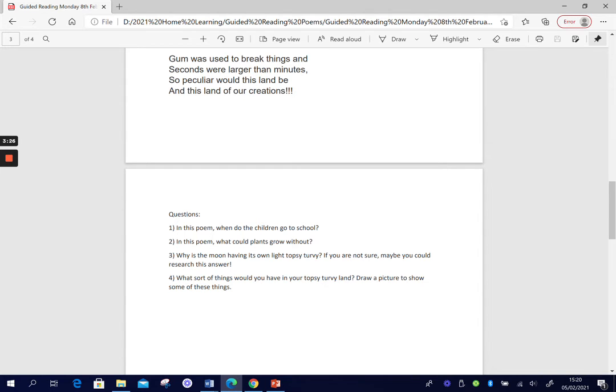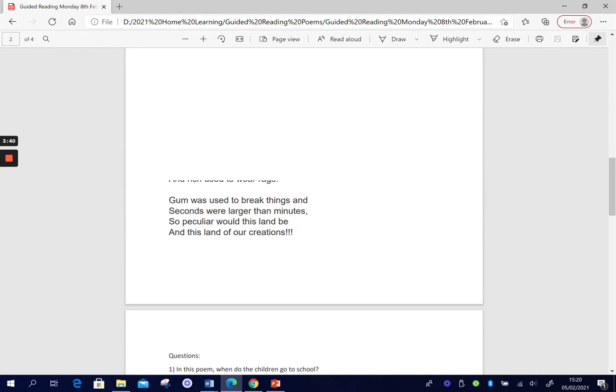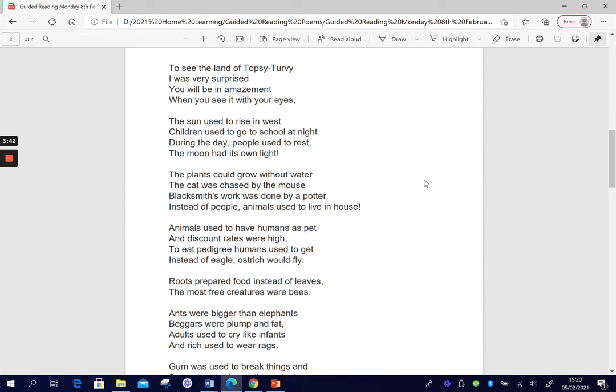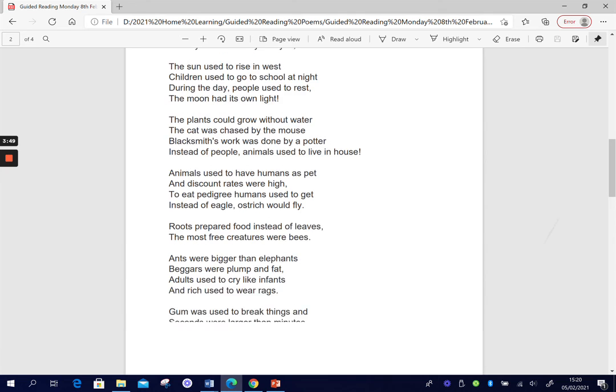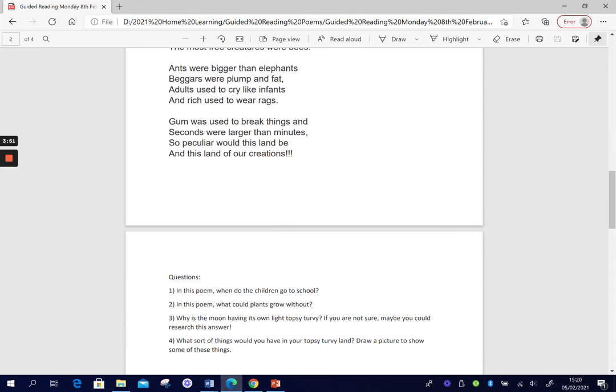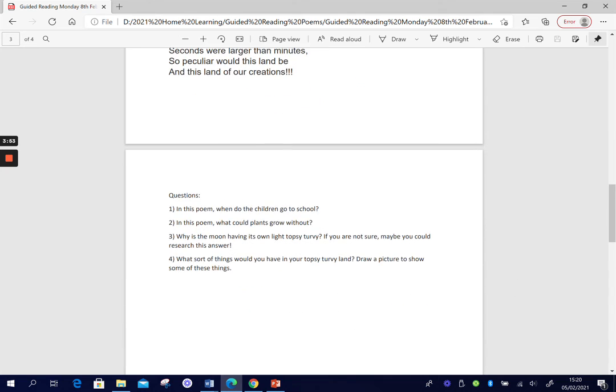And on to number 3, slightly trickier questions now. Why is the moon having its own light topsy-turvy? If you're not sure, maybe you could research this answer. So have a little think about that before you go on to researching it. Why is the moon topsy-turvy in this poem? So the moon had its own light. Why is that topsy-turvy? Because we think that at night, our moon is nice and bright and gives off light. So why is it topsy-turvy when it talks about the moon having its own light?